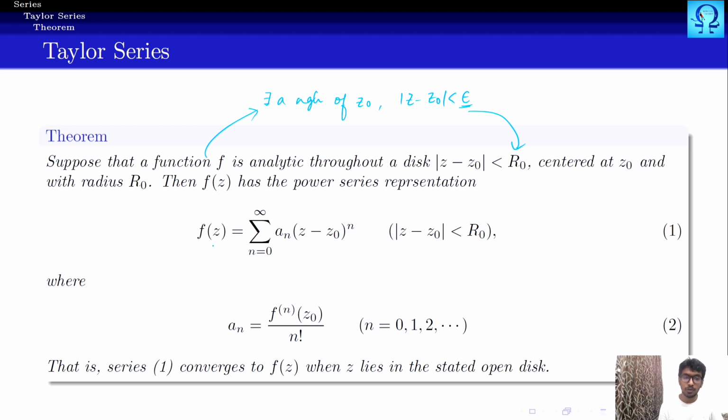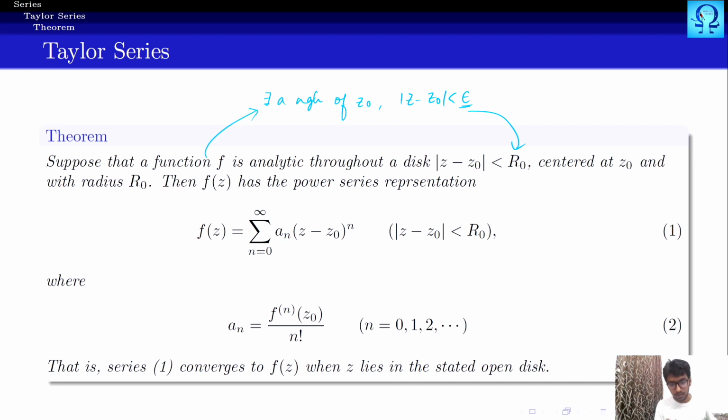And we'll have to prove that the series in expression 1 converges to f of z, which means this one converges to f of z whenever the point z lies in the disk that is specified here, right? So this is what we are going to prove. Hope I have told you what these things are as well.